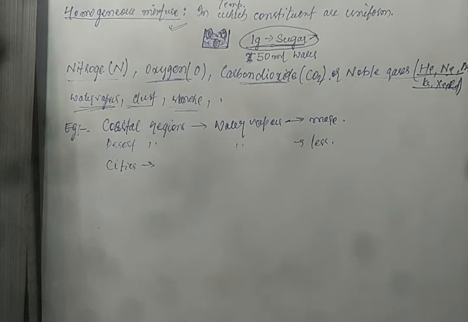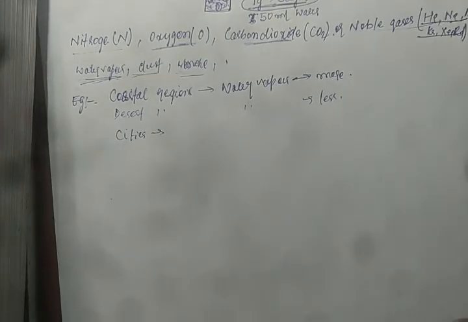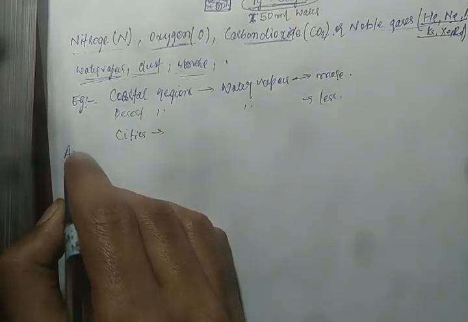So this was all about the occurrence of air, or we can say the composition of air. Now we will see air pollution.